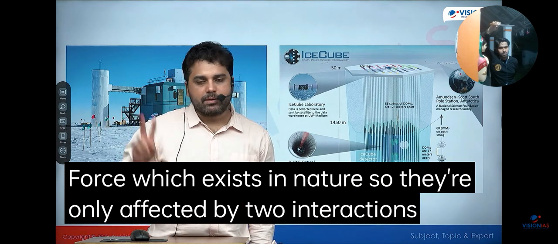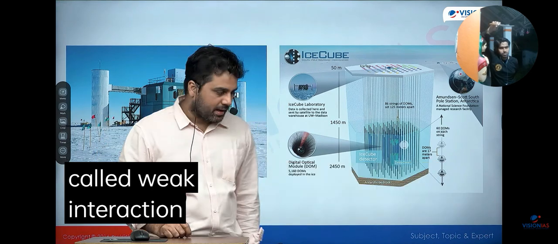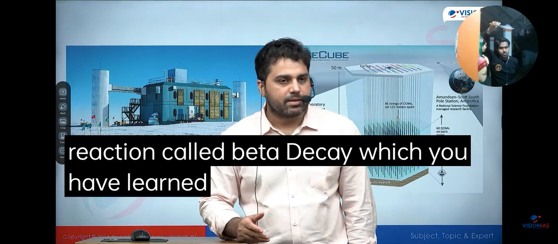So they're only affected by two interactions. First is gravity. Everything is affected by gravity. And second is weak interaction. There is a fundamental interaction called weak interaction. The best example of release of neutrino in a nuclear reaction is a reaction called beta decay, which you have learned in your radioactivity classes.